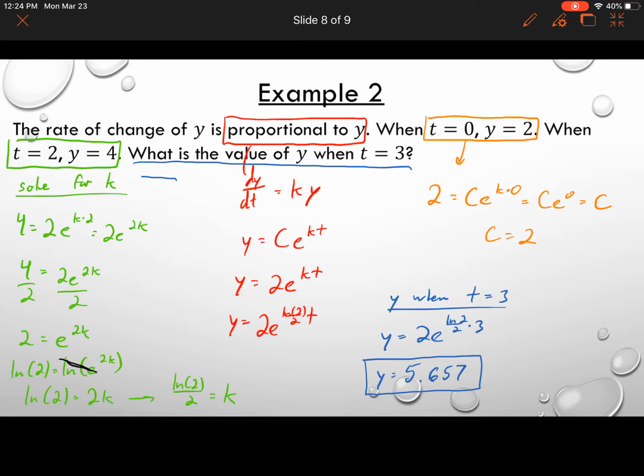Okay? And then we did review that in order to solve for c, you have to use whatever information is given to you. More often than not, it means plugging in 0, but it could mean plugging in something else. In this case, we have to find c and k as well. But otherwise, that is how you would tackle a problem like this. So that is today's lesson. It wasn't a very long one.